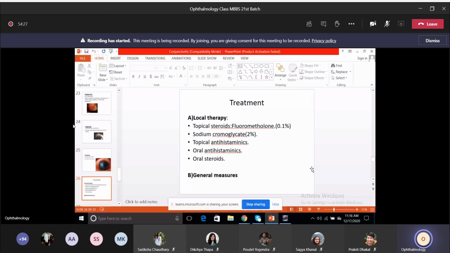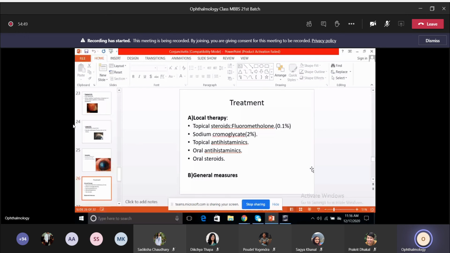You advise the patient to wear a hat or cap while going out, protection for the eyes in the form of sunglasses, okay, and then cold compression. So all these should be advised, since it's a recurrent inflammation that usually occurs in young children. So avoid playing in the dust, okay, so all these are the general measures.